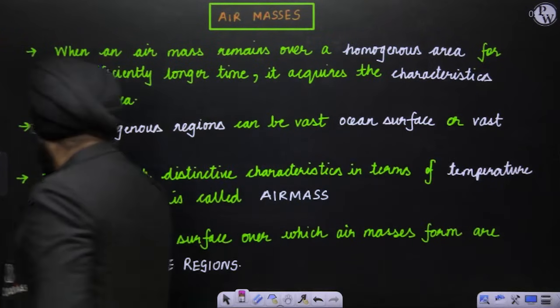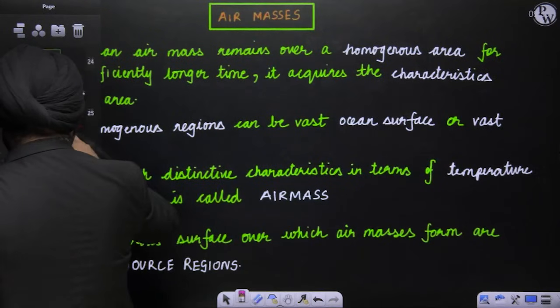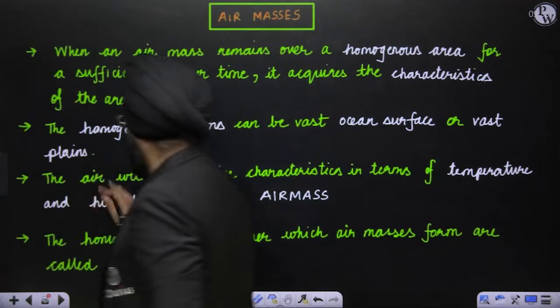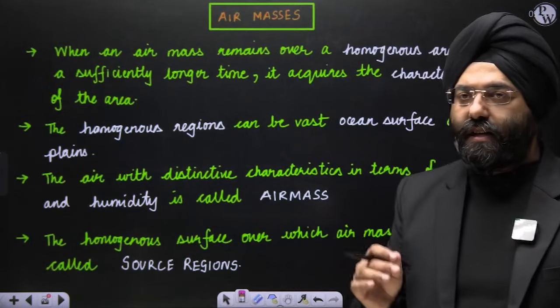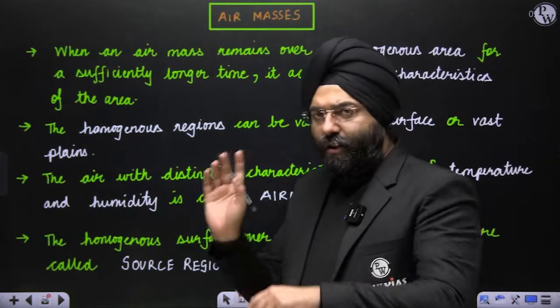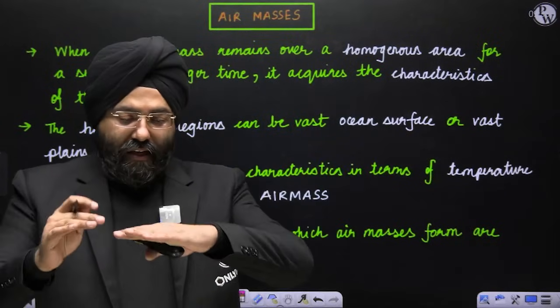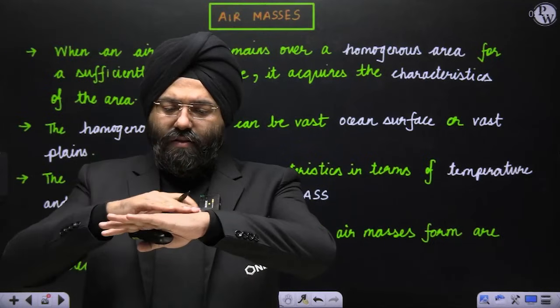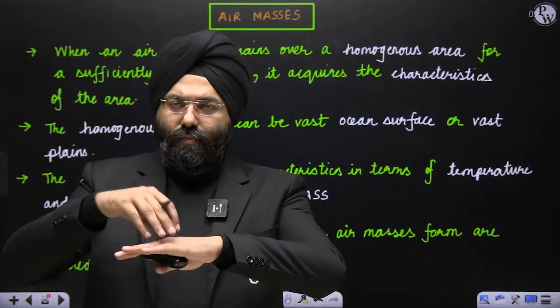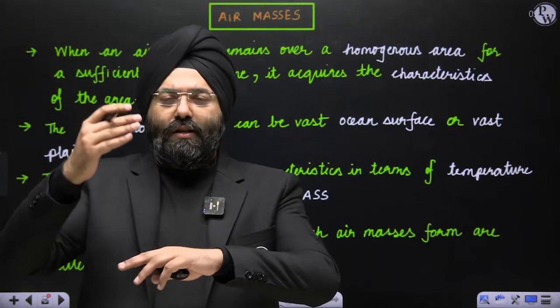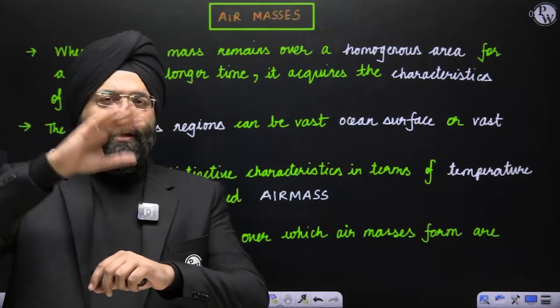That is why it is known as the source region. Again, let's see it again. Supposing, we'll see that through the diagram also, don't worry. A large mass of air, let us say this is the complete region of North American region, huge. Let us say the northern part, United States or Canadian region.